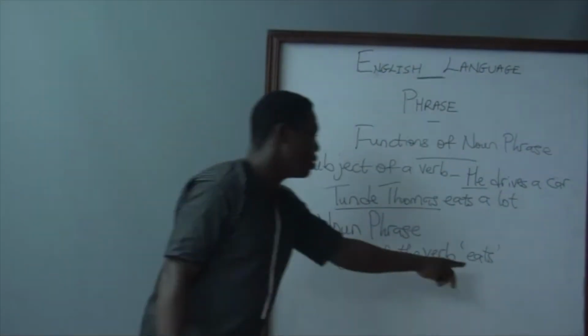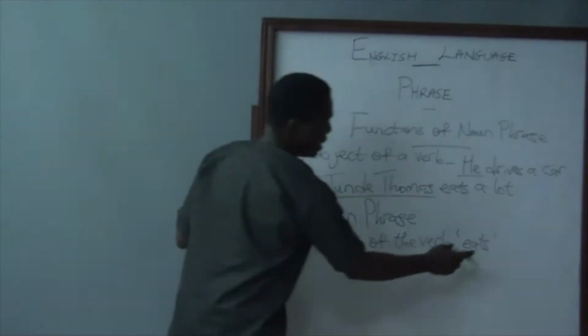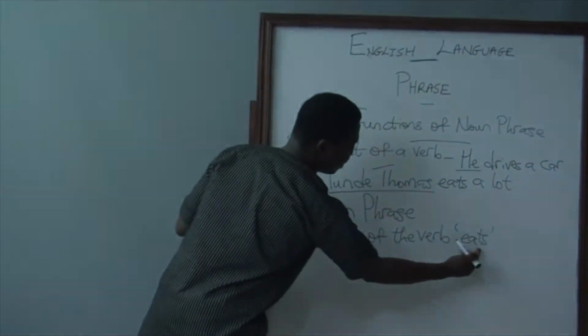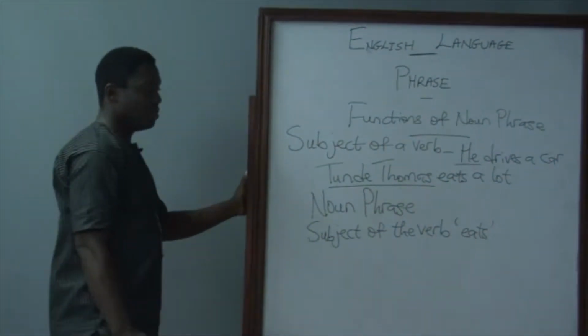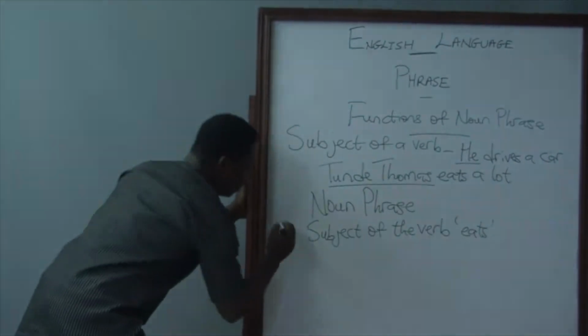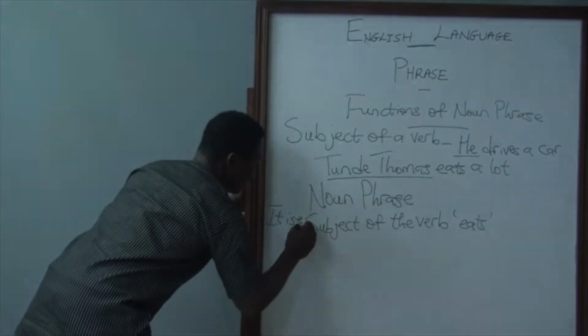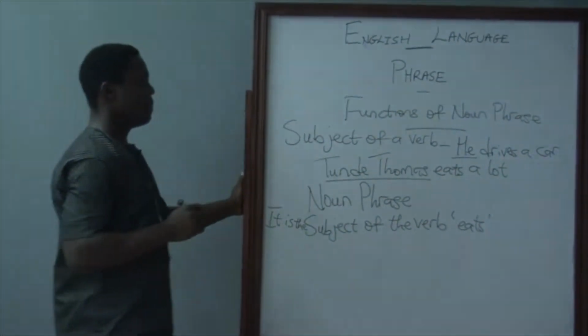Please, this word verb must be quoted. The verb here, eat, must be quoted. Why? Because it is not a normal part of this sentence. Subject of the verb eat, or you can say it is the subject of the verb eats.